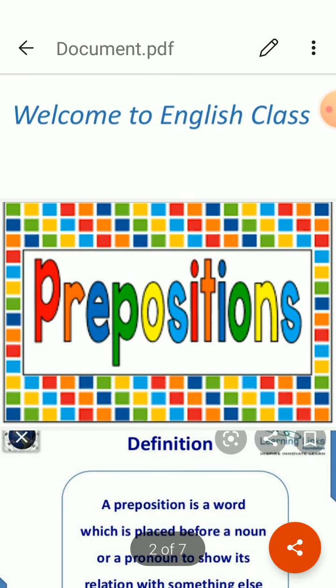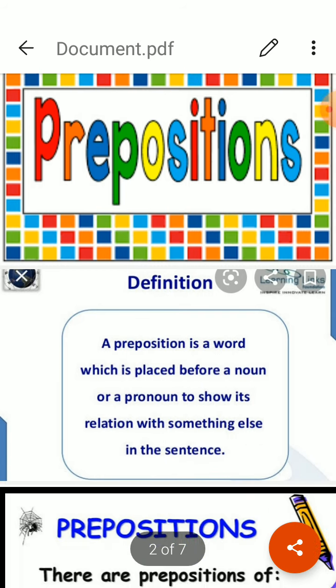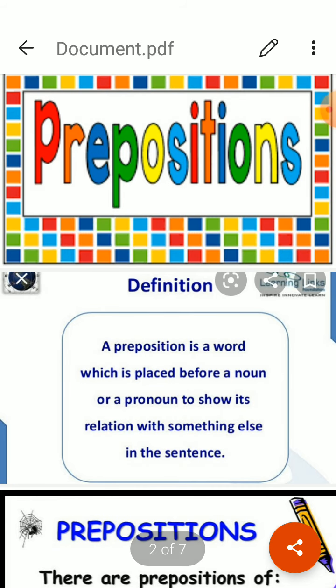In this video, we will start the topic of preposition. So, first of all, let us see what is the definition of preposition. A preposition is a word which is placed before a noun or a pronoun to show its relation with something else in the sentence. Means the preposition shows the relation of noun or pronoun with other words in the sentence.